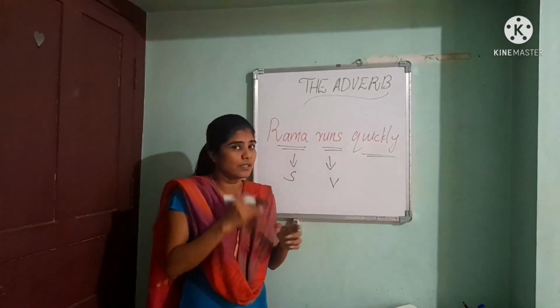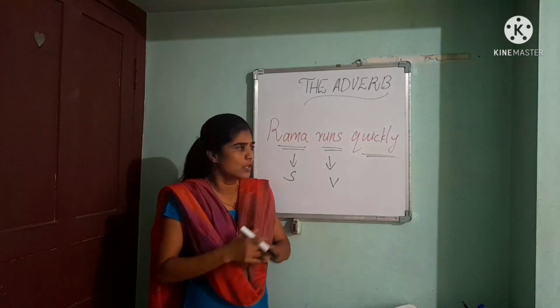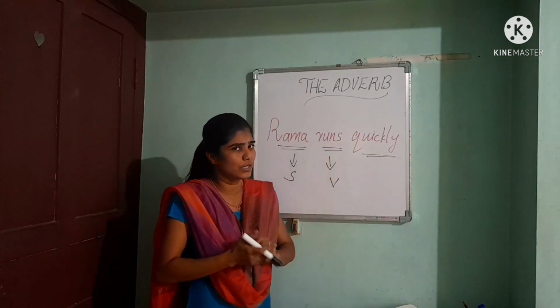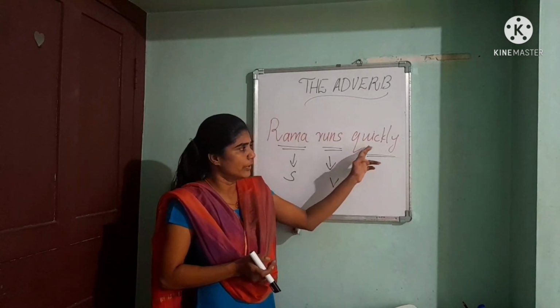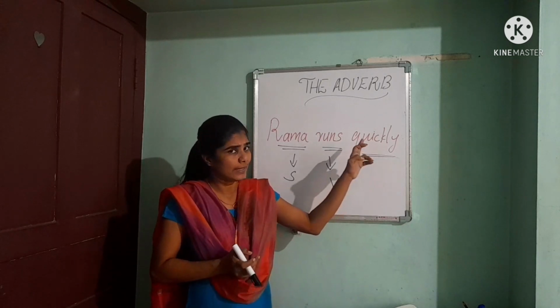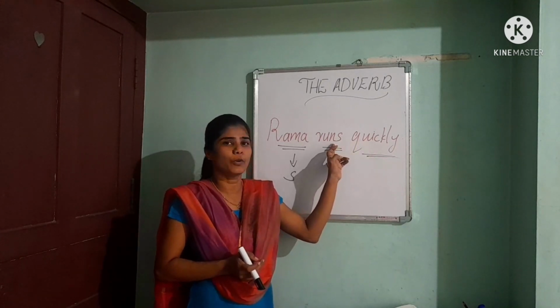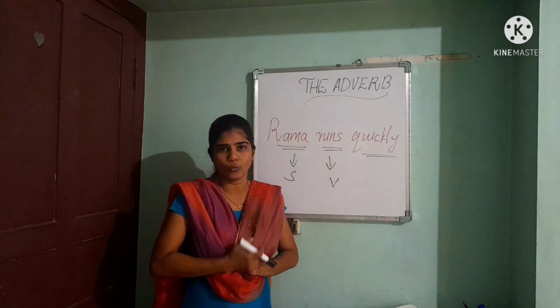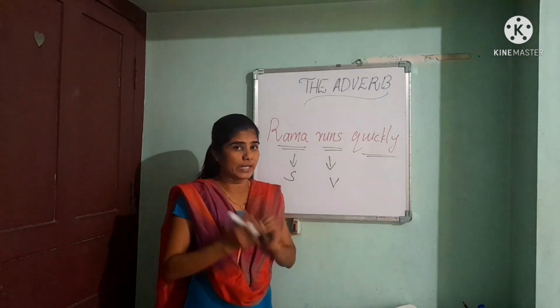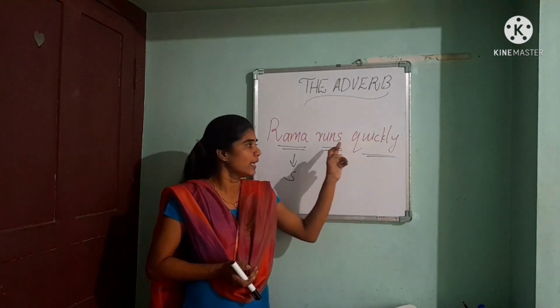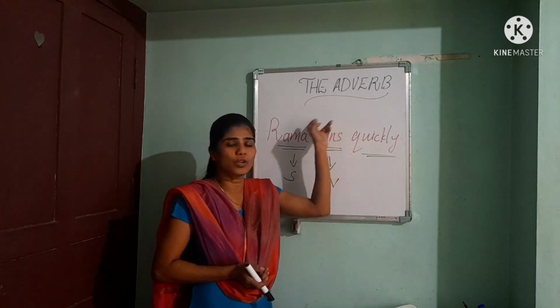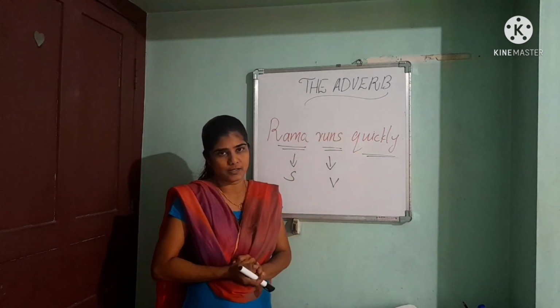It tells us how he runs. Run is actually the verb here, so this particular word tells us something about the verb. Or we can say this word modifies the verb runs.